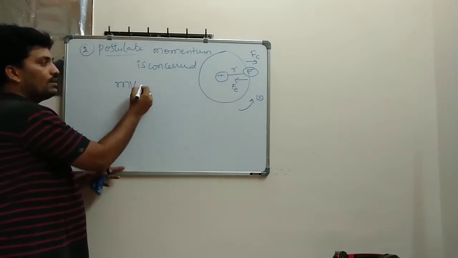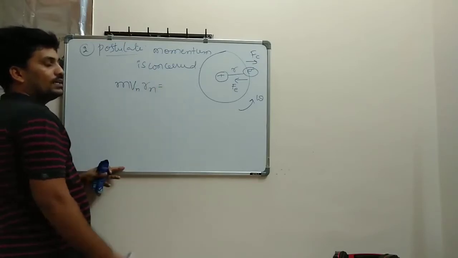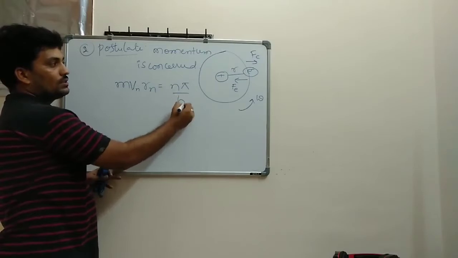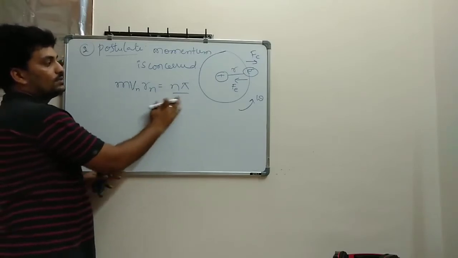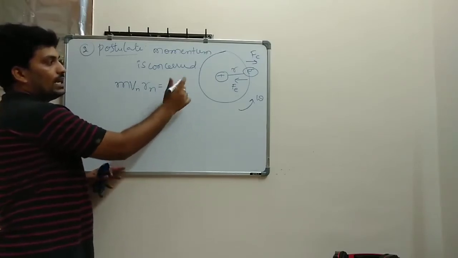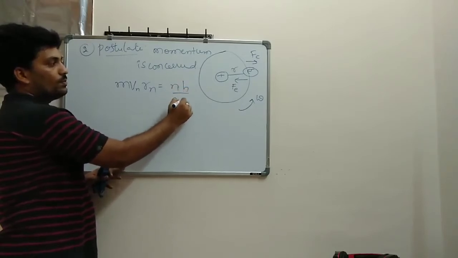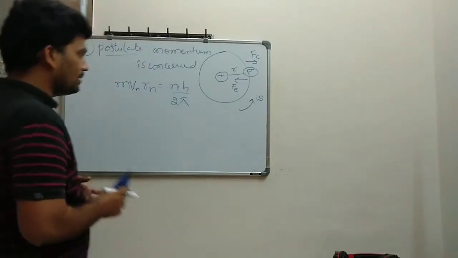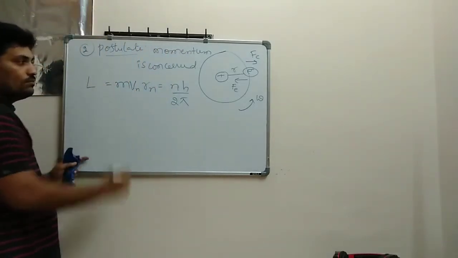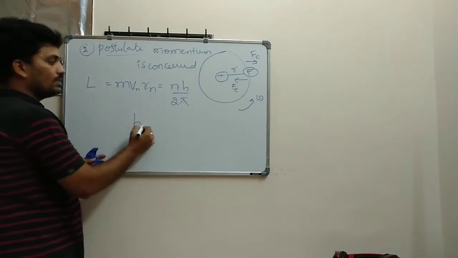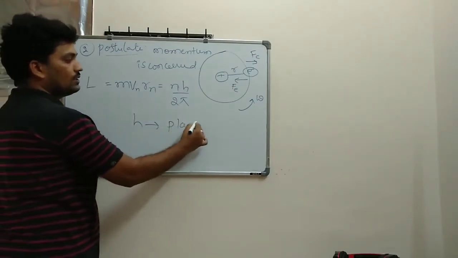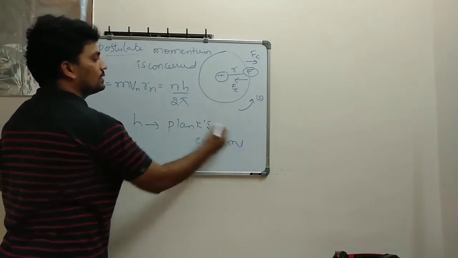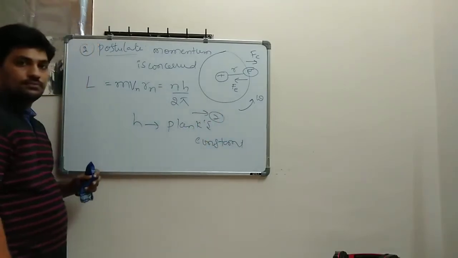So m v r_n is equal to, what can I write here, n h divided by 2 pi. So you can write n h divided by 2 pi. n h divided by 2 pi means this is your angular momentum. h is nothing but Planck's constant. This is known as Planck's constant. So this is your second postulate equation.